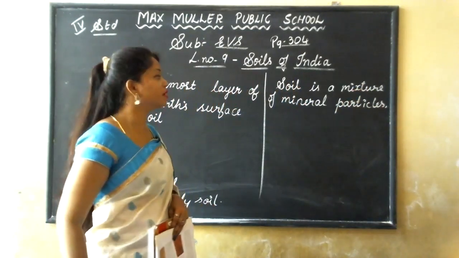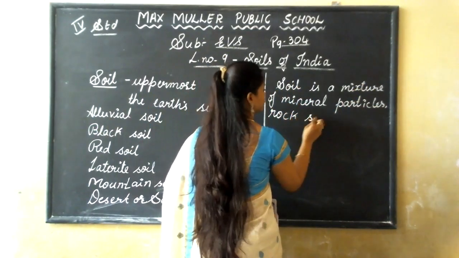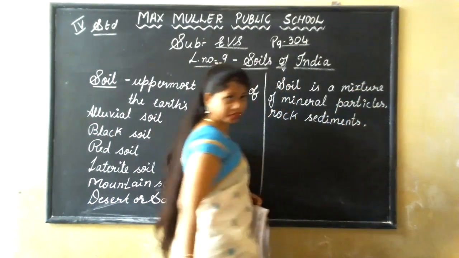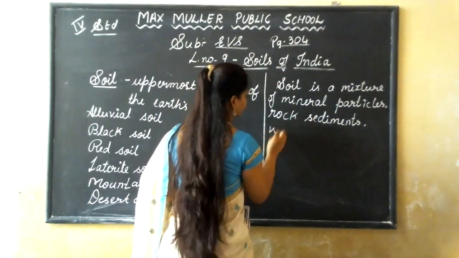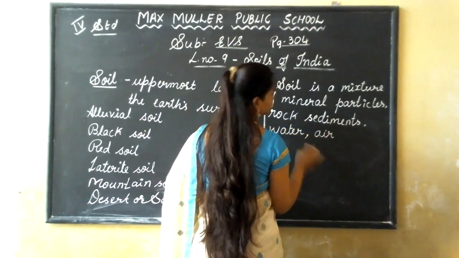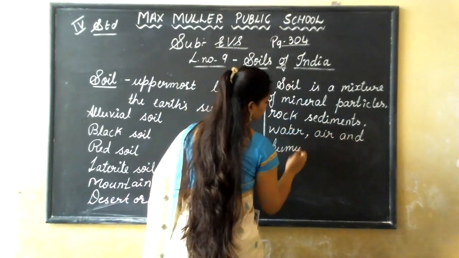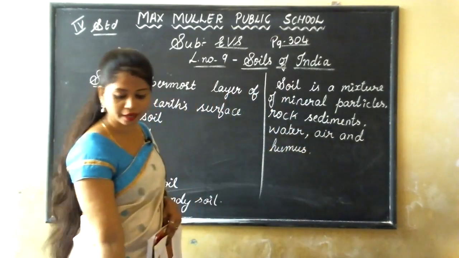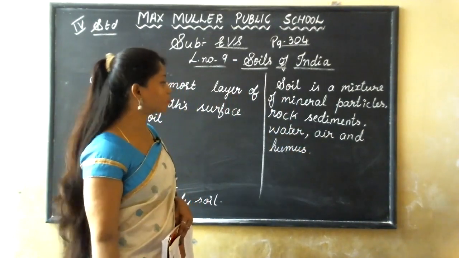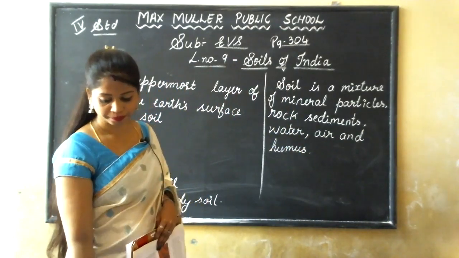Soil is a mixture of mineral particles, rock sediments, water, air, and humus. Okay, soil is a mixture of mineral particles, rock sediments, water, air, and humus.